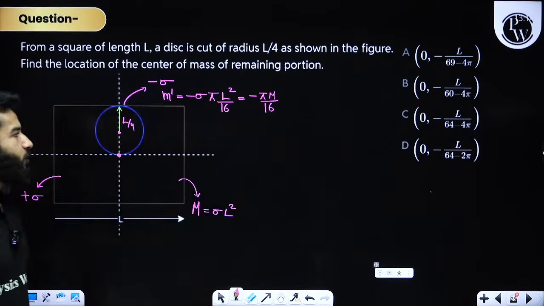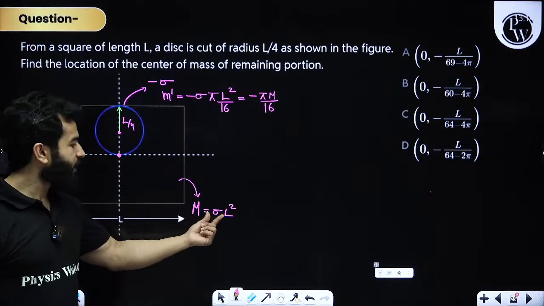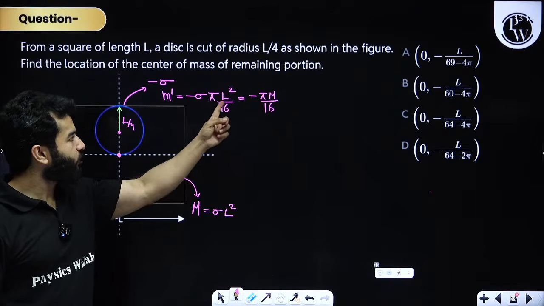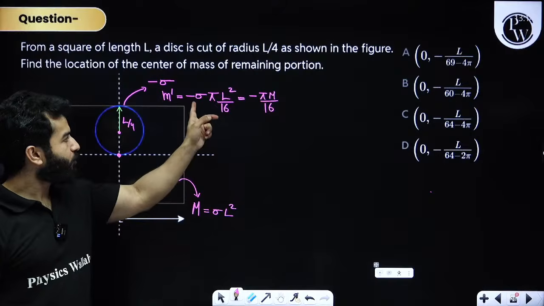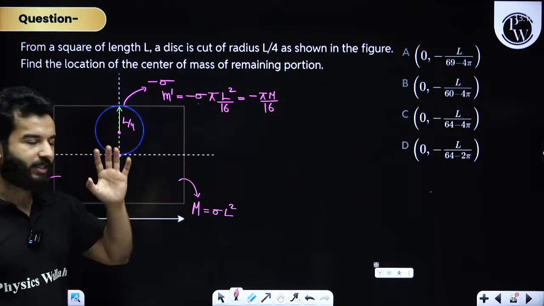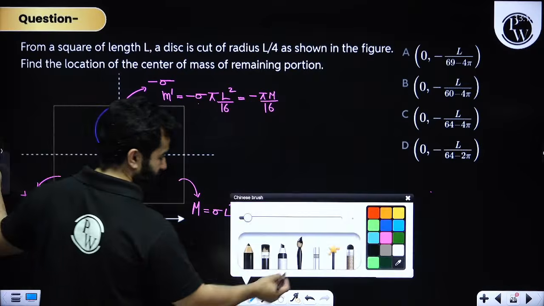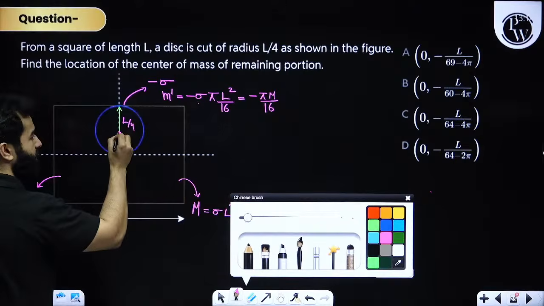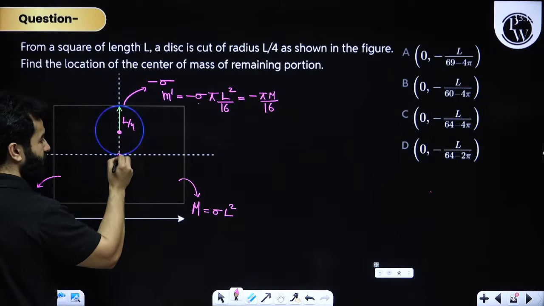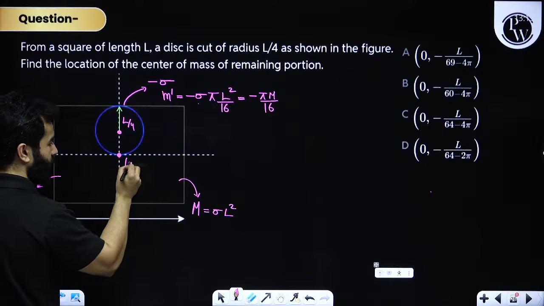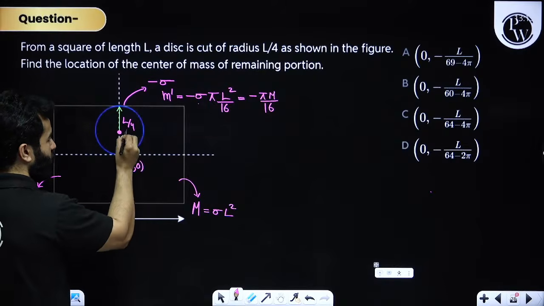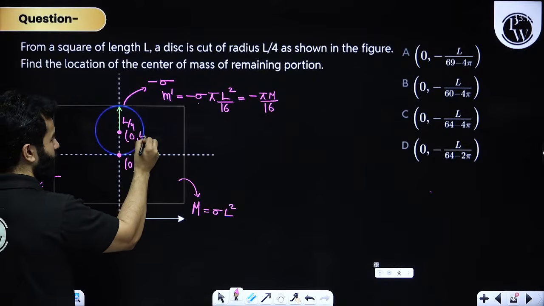Now please understand, center of mass of this square plate is over here, at 0, 0, and center of mass of this disc is at coordinates 0, L by 4.